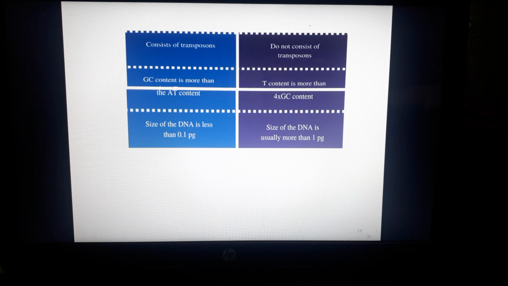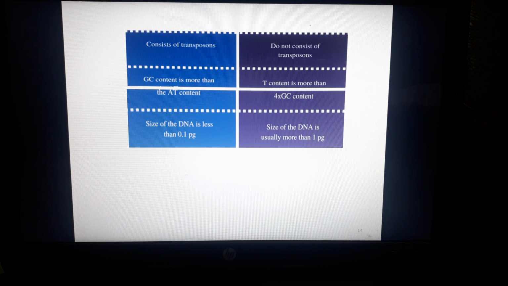And the size of the DNA in prokaryotes is less than 0.1 pg, whereas in eukaryotes the size of the DNA is more than 1 pg.